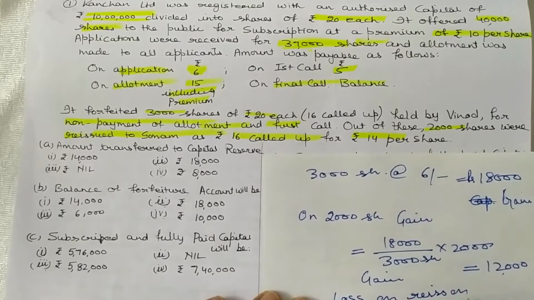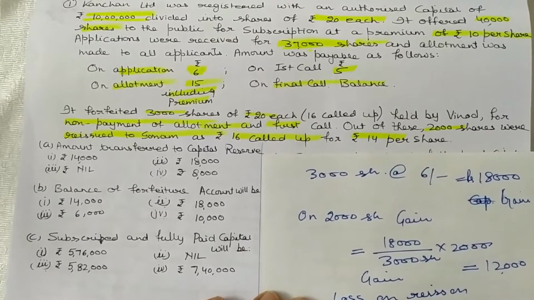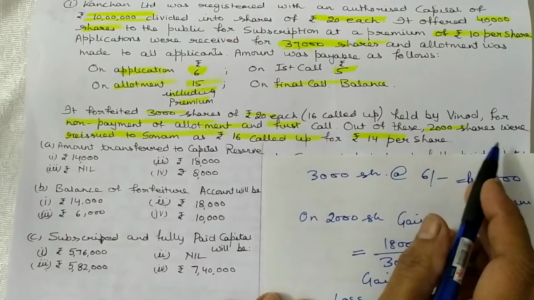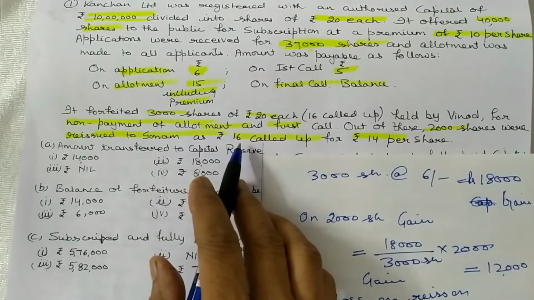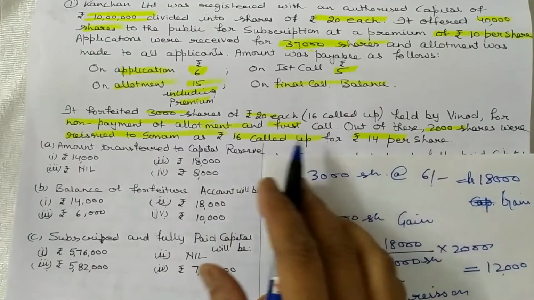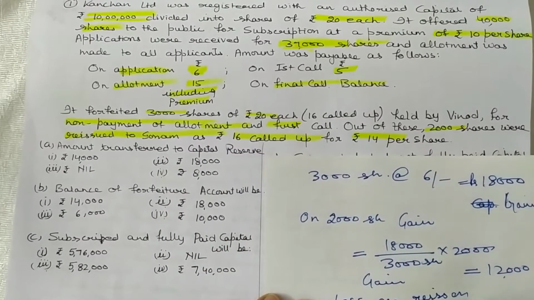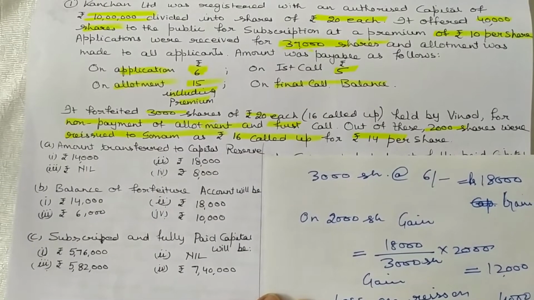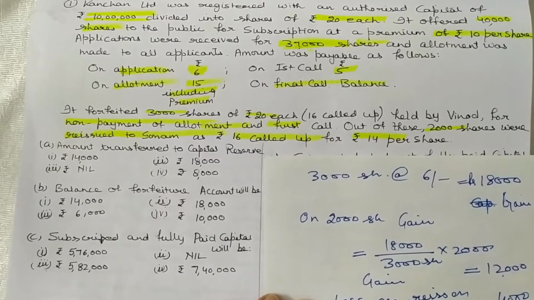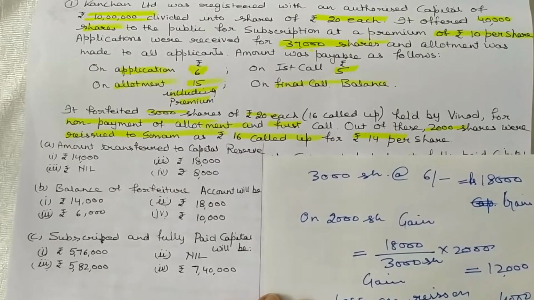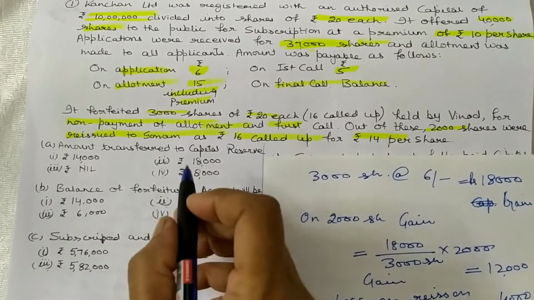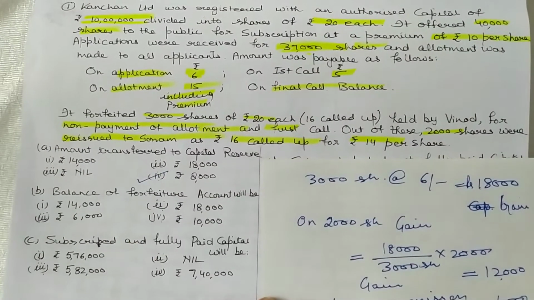Reissue on 2,000 shares is equal to, these 2,000 shares were reissued to Sonam, 16 called up and 14 per share. It means 2 rupees is the loss, the 4,000. Gain minus loss is equal to 8,000 is the amount transferred to capital reserve. So this answer is correct, 8,000.